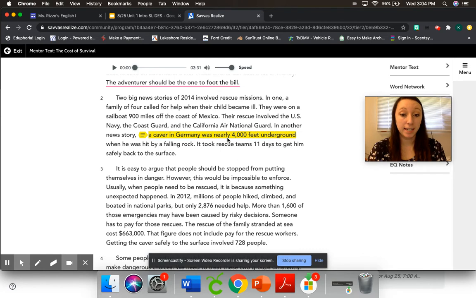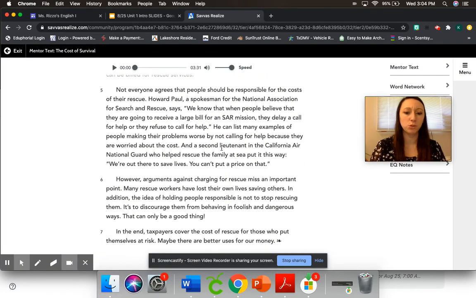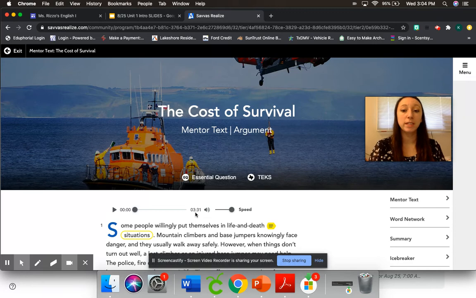So that's how you annotate. If you need any more help, watch this video again or reach out to your teacher. Make sure to read the whole text. It's very short. It's only 7 paragraphs. It only takes 3 minutes for this to read it to you. And I can see all of the annotations you do, so I can see all of your work. When you're done, you don't have to click submit, because we're going to work more with this tomorrow. So let's not click submit.